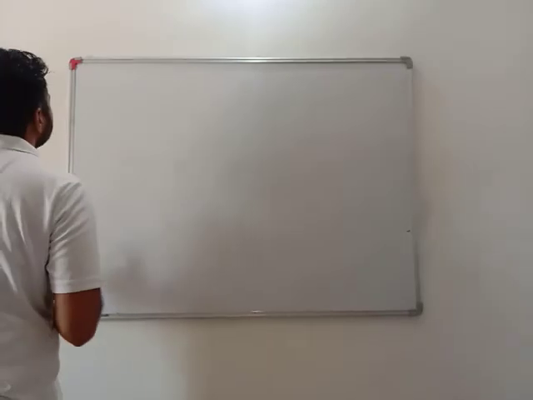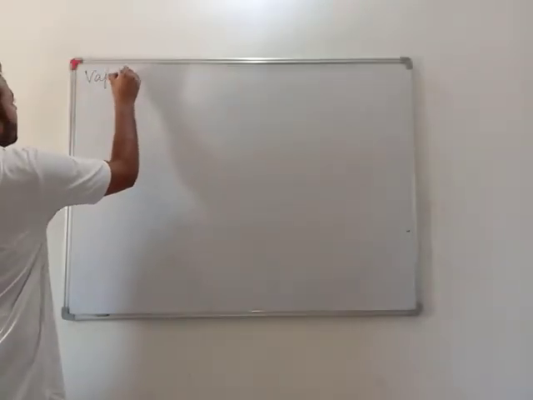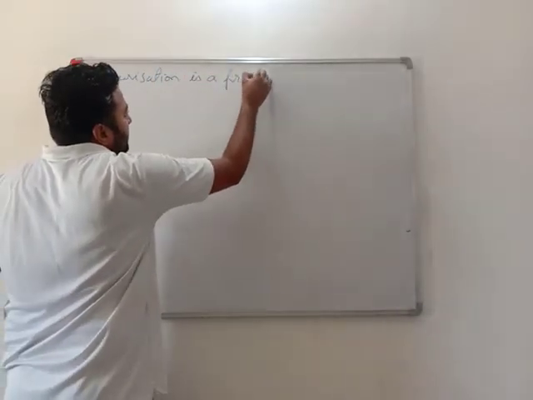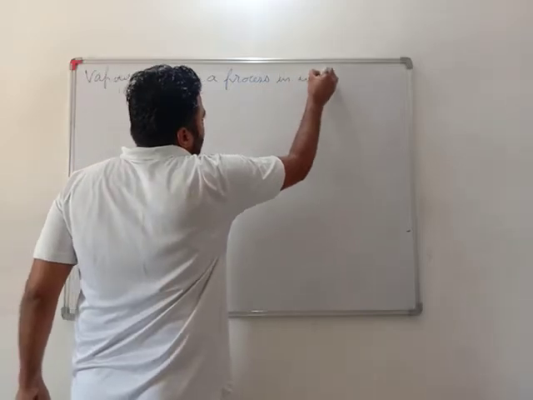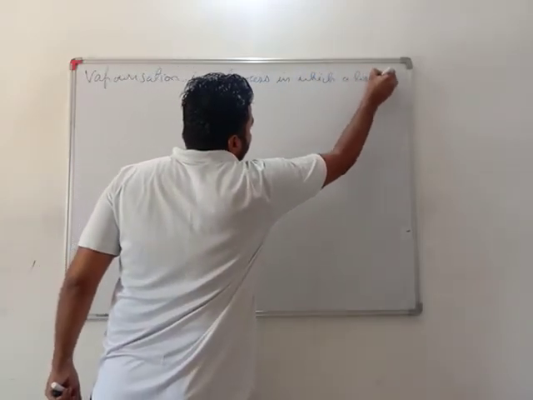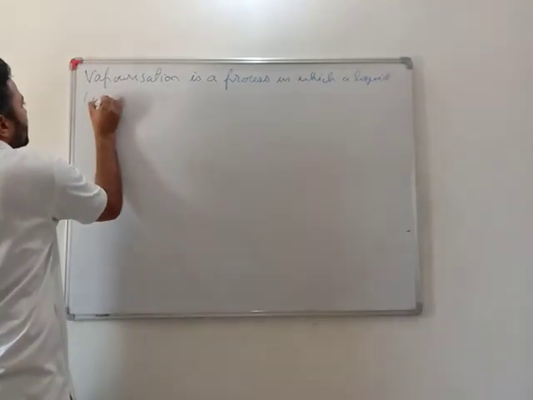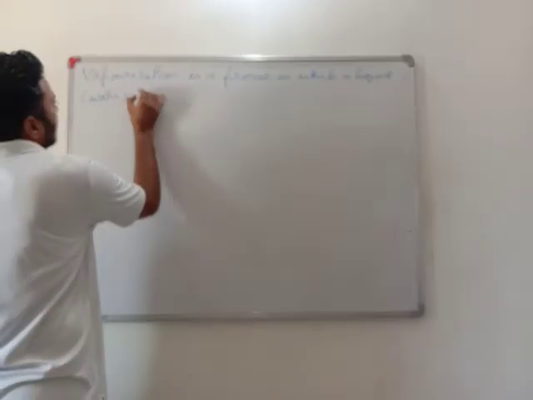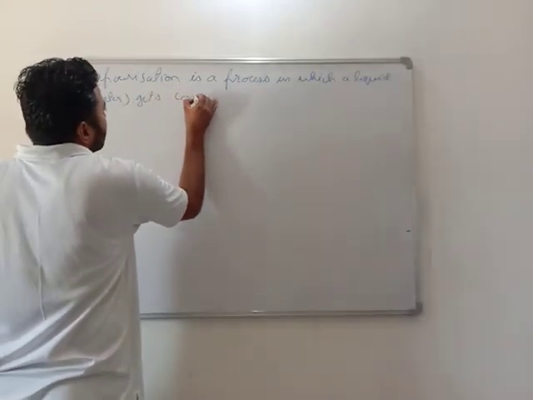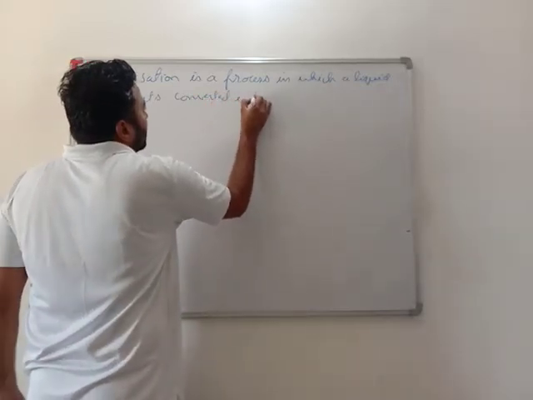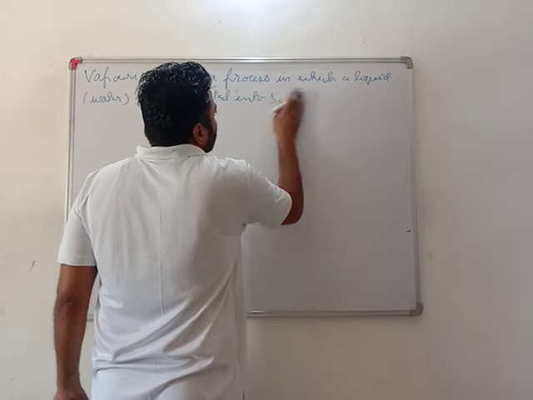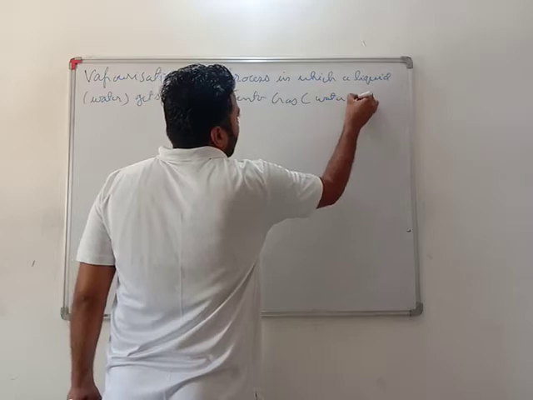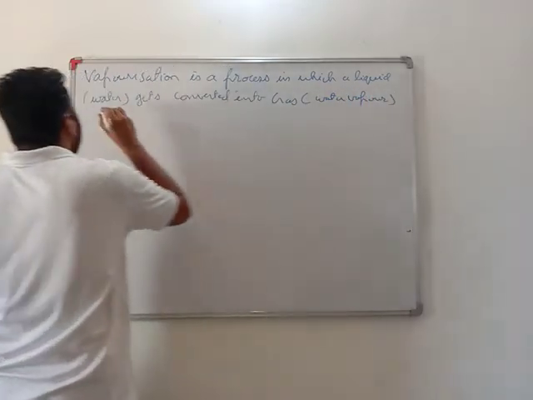Vaporization is a process in which a liquid, take water in it, it's far better, if you consider water here, it is much better for you to understand, gets converted into gas, that is, water gets converted into water vapor below the boiling temperature.